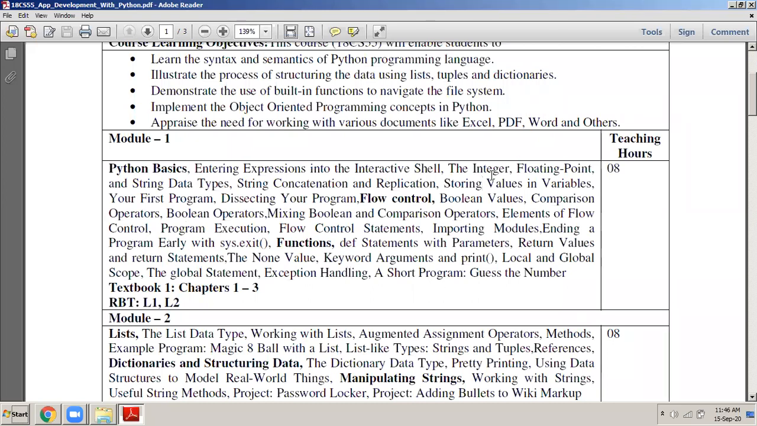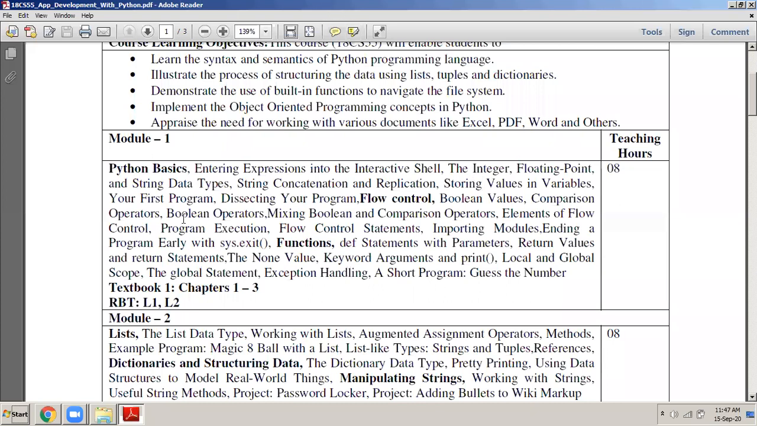Floating point values are those values which have a decimal point in between. It has a fractional part. So 16.66 is a floating point value. 3.14 is a floating point value. 0.0 is a floating point value. Any value which has a decimal point in between is called a floating point number. I'm telling this very quickly because you already know this.